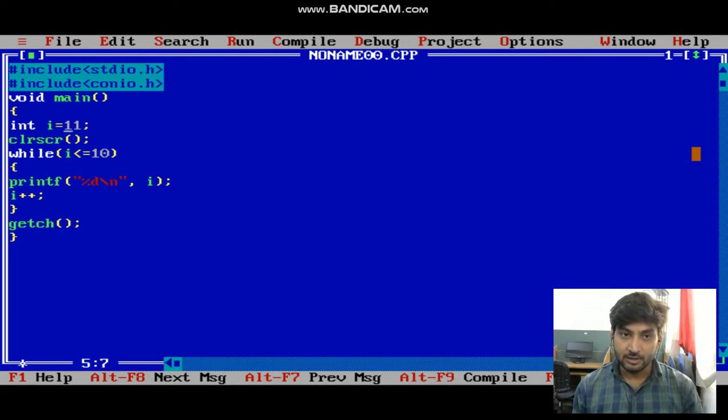So the condition is false, the loop exits. So we also call this loop an entry check loop. First we check the condition, then execute the program, right. So this is a while loop program.